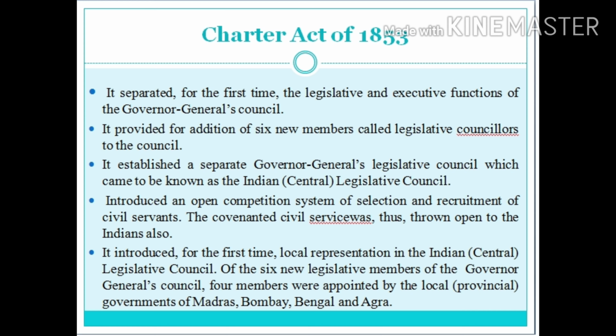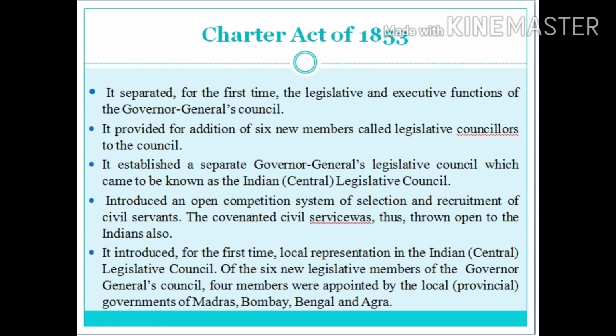Next is the Crown Rule, which is the period from 1858 to 1947. The first act under Crown's rule was the Government of India Act 1858. This act is known as the Act for the Good Government of India. It abolished the East India Company and transferred the power of government, territories and revenues to the British Crown. It changed the designation of Governor General of India to the Viceroy of India. The Viceroy was the direct representative of the British Crown in India. Lord Canning was the first Viceroy of India.